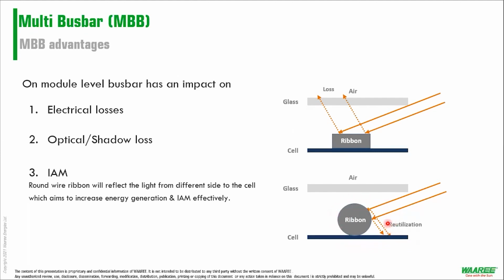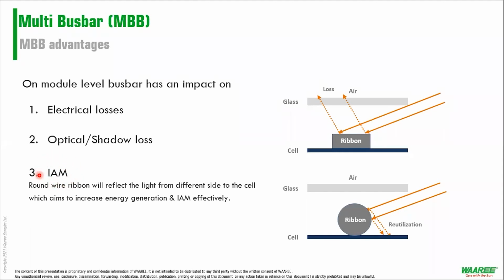While you have more light falling upon it, one indirect advantage is that you have good IAM. IAM is the incident angle modifier of any module, and you would input this parameter in the PAN file, or you have a separate report out of it, and I don't need to tell you that.